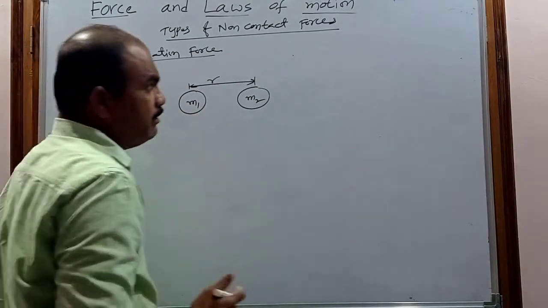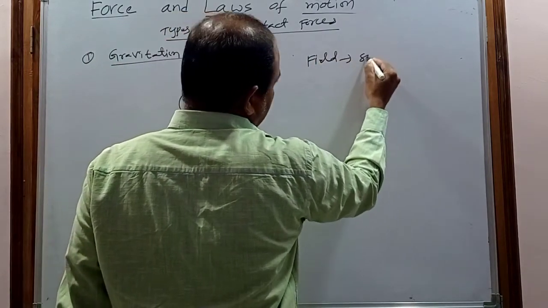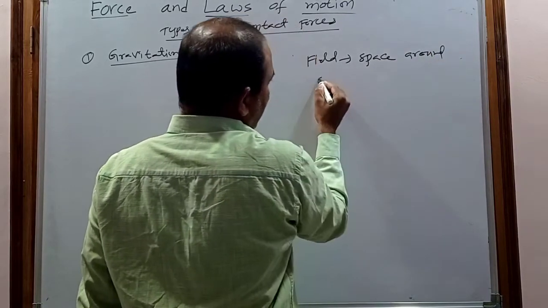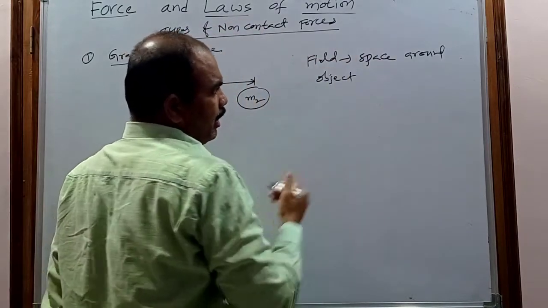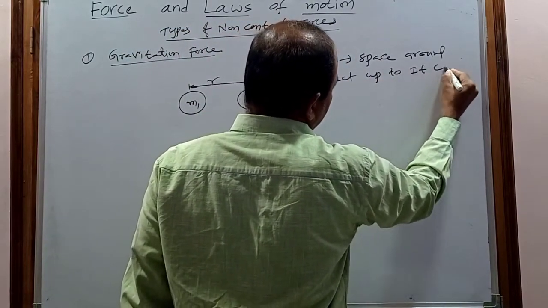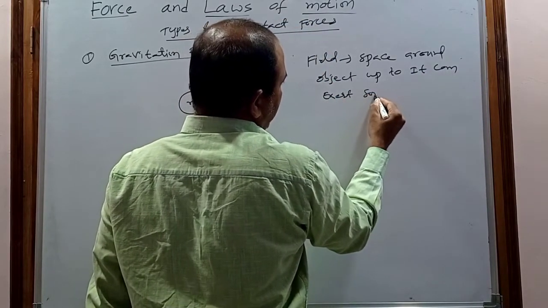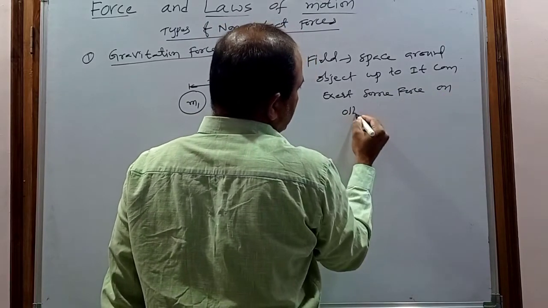So what is the field here? The field is nothing but the space around the object up to which it can exert some force on another object.